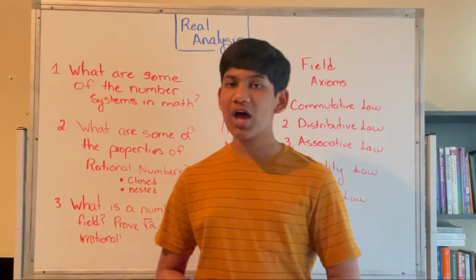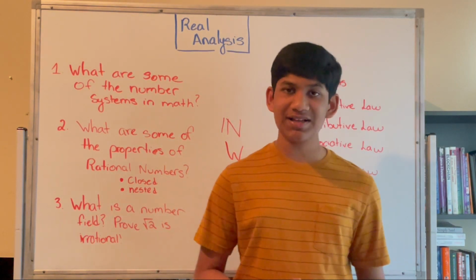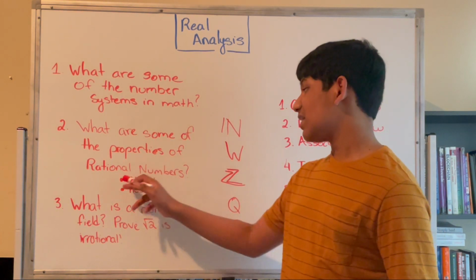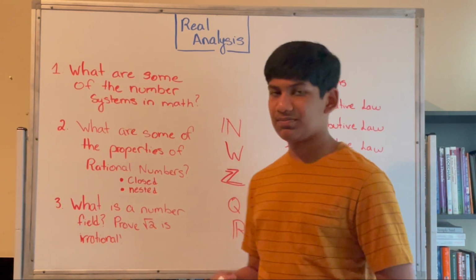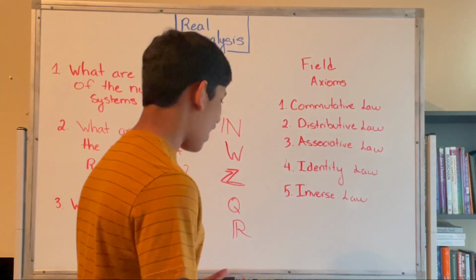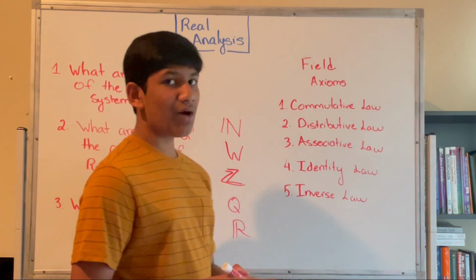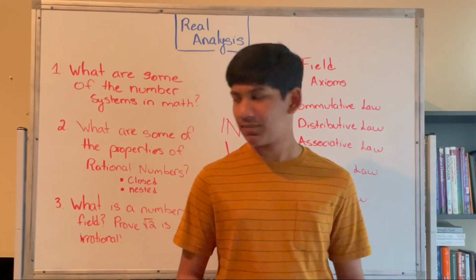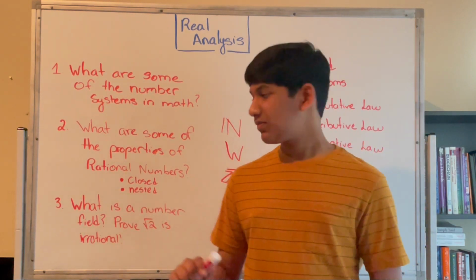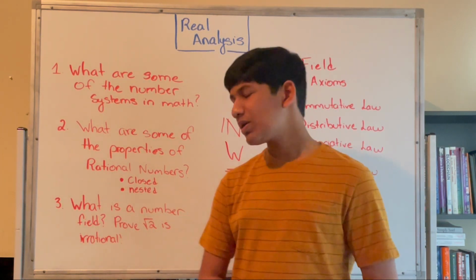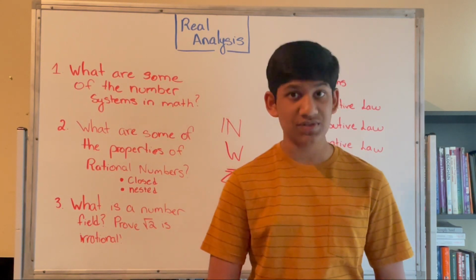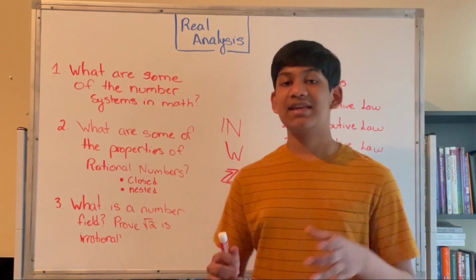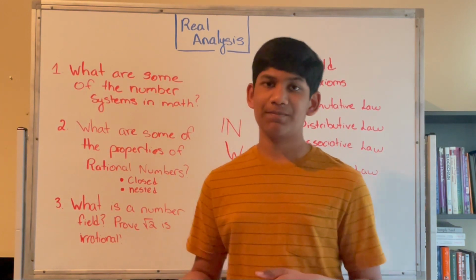Okay, now that we've talked about the basic number systems in real analysis, let's continue to talk about the properties of rational numbers. So what are the properties of rational numbers? Over here, we have two properties that we must consider: closed and nested. In other words, the rational numbers are closed under addition, subtraction, multiplication, and division, and they are nested. So what does this mean?